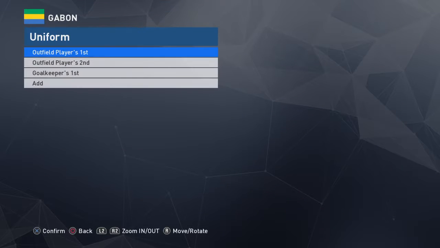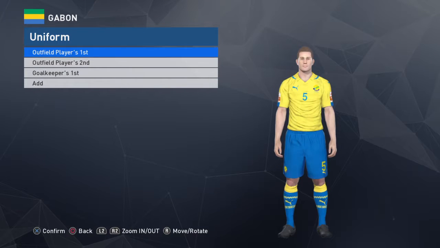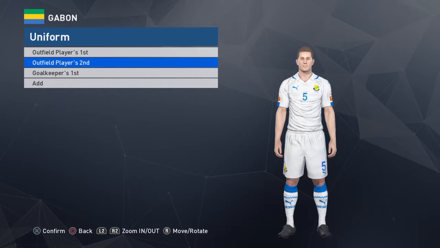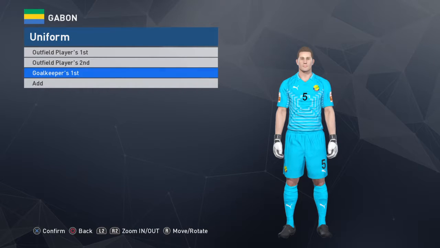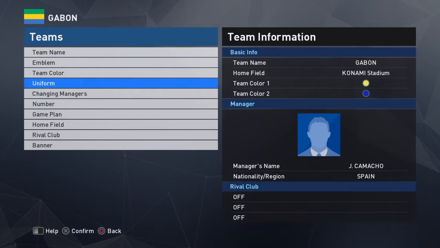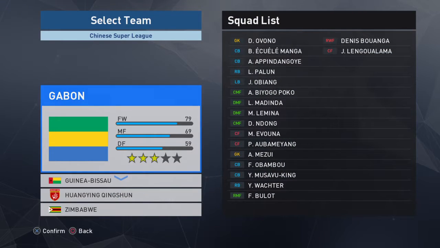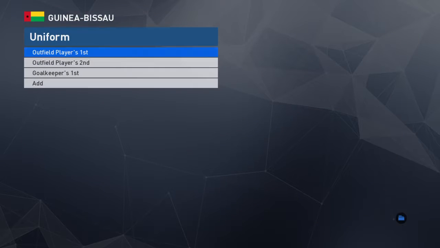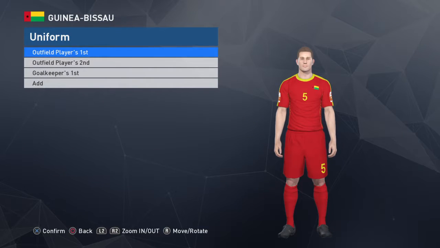If you look at the uniform, this is the uniform that I use. First team, first home. This is away, and this is the goalkeeper for Gabon. That's it. I'm not going to spin it around. When you download it, you can do all that spinning. Equatorial Guinea, no, I did not use. I didn't think I had a uniform for them. I couldn't find one, and I haven't yet learned how to create one.